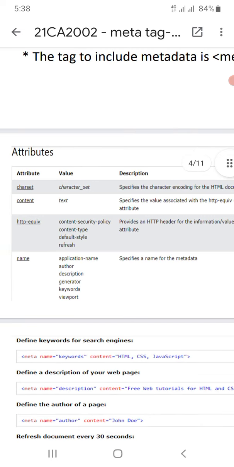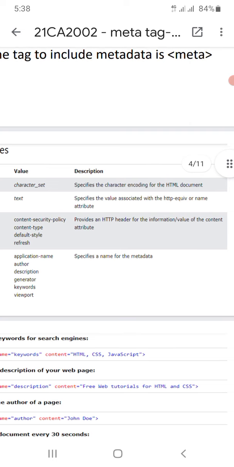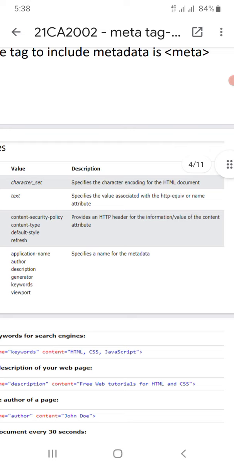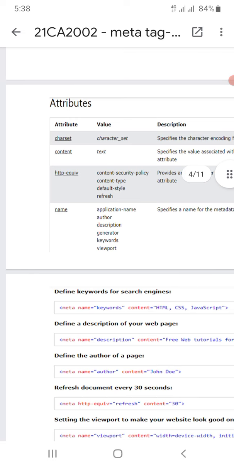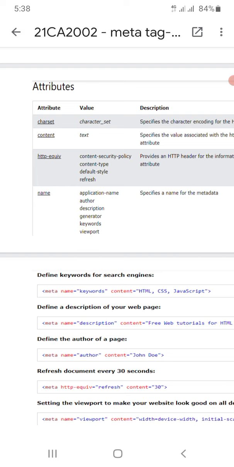These are some attributes which we include in the meta tags. The first ones are charset, content, http-equiv and name. The value of charset is text, and these are some values of that. If charset is displayed, it tells the specific character encoding for the HTML document. And if content is displayed, it is the text that gives the specific value associated with the http-equiv or name attribute. So these are some attributes with their descriptions, used while creating or writing meta tags in the header part.